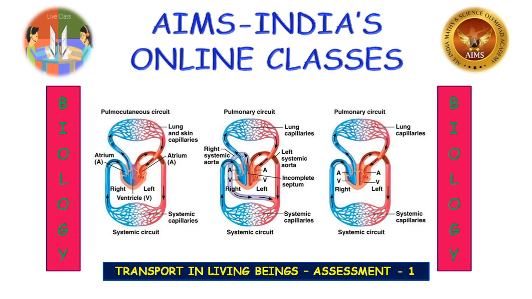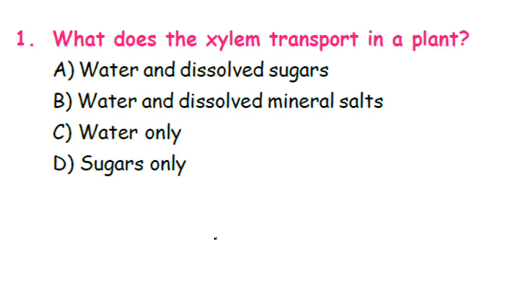So what is the ascent of sap? Water in the plants is transported, or ascent of sap takes place, through the xylem tissue of the plants. It is the upward movement of water and minerals from the root to the topmost part of the plant. It may be the leaf or it may be the tip of the stem. So children, let us discuss the questions and the solutions.